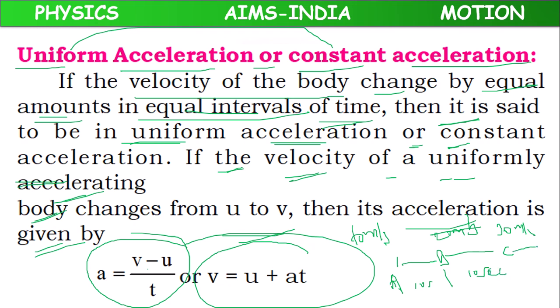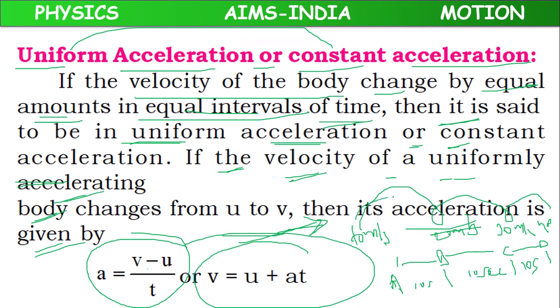Again from C to D, the velocity at D is 40 meter per second, and the time interval between C and D is 10 seconds. If you observe, 10 meter per second, 20 meter per second, 30, 40, the velocity is changing continuously. So the body is accelerating.